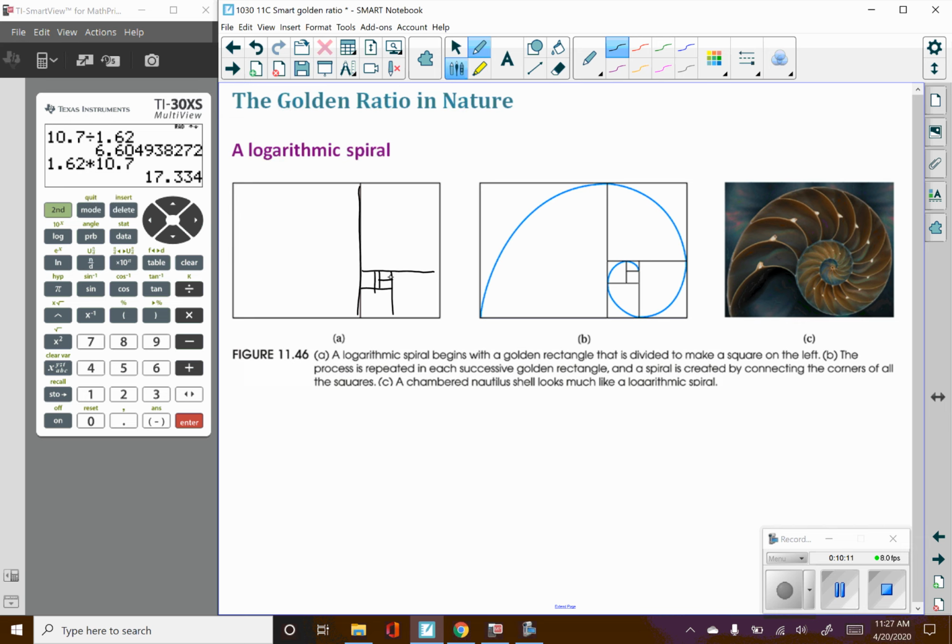Whoops, I can't do it very well, but I have it over there. Anyway, if we spiral through that, it creates a really cool logarithmic spiral shape that shows up a lot in nature with these proportions, and it's kind of crazy and cool and weird.